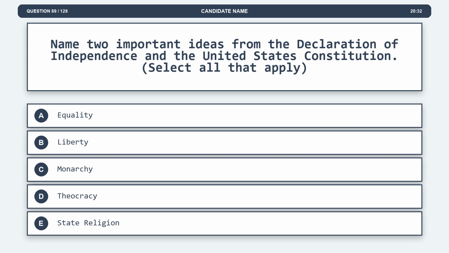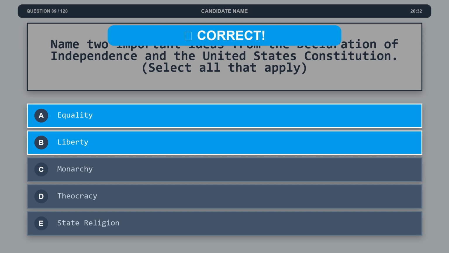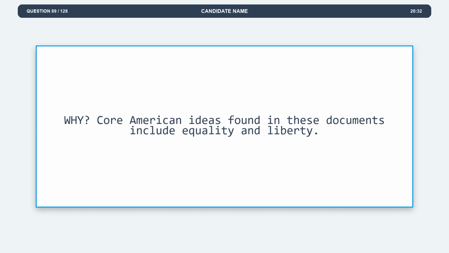Question 89. Name two important ideas from the Declaration of Independence and the United States Constitution. Option A, equality. Option B, liberty. Option C, monarchy. Option D, theocracy. Option E, state religion. The correct answers are options A and B. Option A, equality. Option B, liberty. Explanation. Core American ideas found in these documents include equality and liberty.